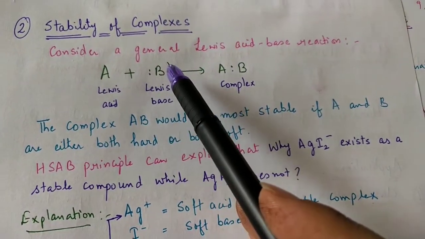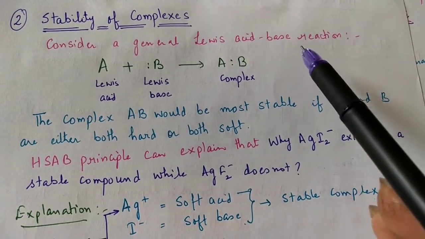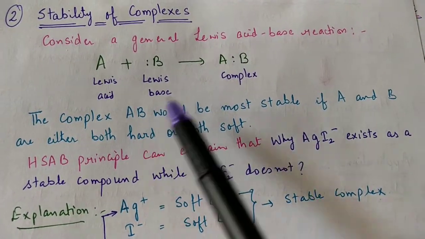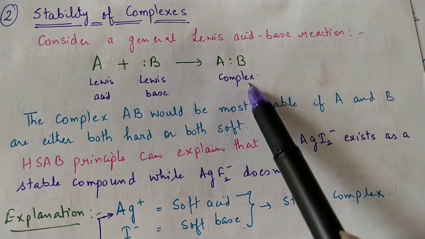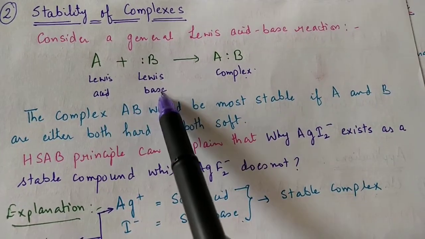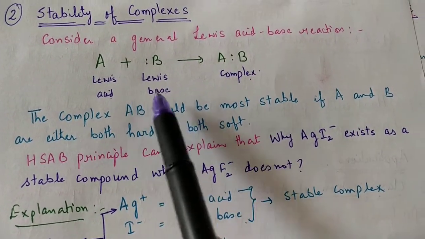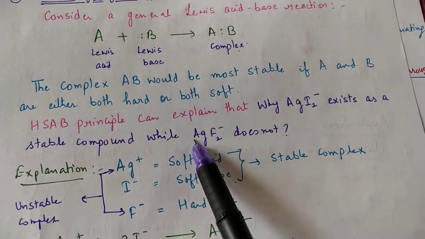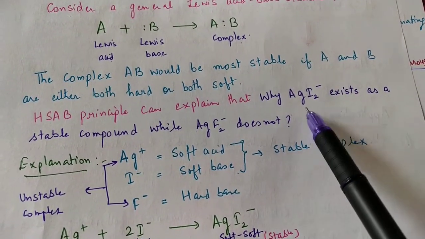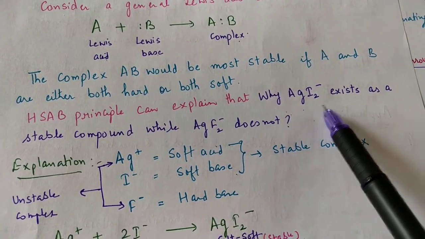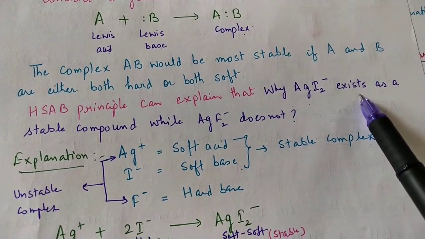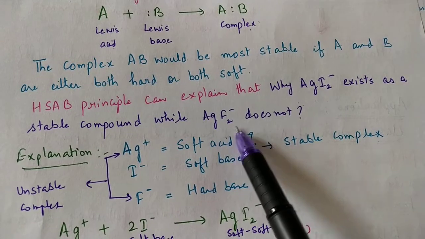To explain this, let us consider a general Lewis acid base reaction. The complex AB which is formed is more stable if A and B are either both hard or both soft. This can be explained by an example: why silver iodide exists as a stable compound while silver fluoride does not.